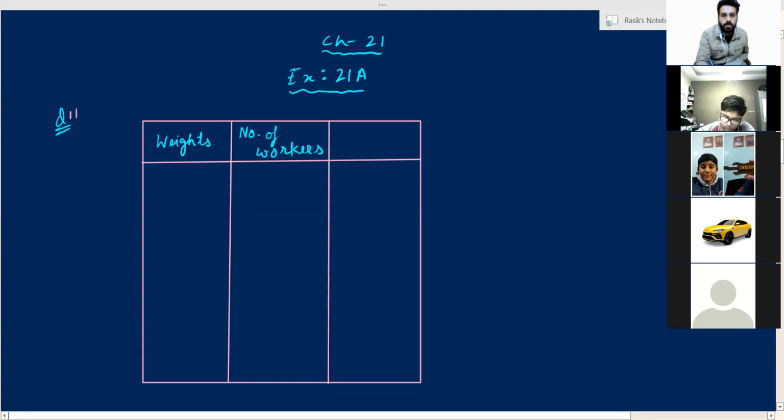Weight means वजन, in kilograms. Under the weight it will be written xi. The first column is known as observations, xi. Then the second column is fi, frequencies. The third column you will write is fi xi, and at the bottom, sigma fi xi.